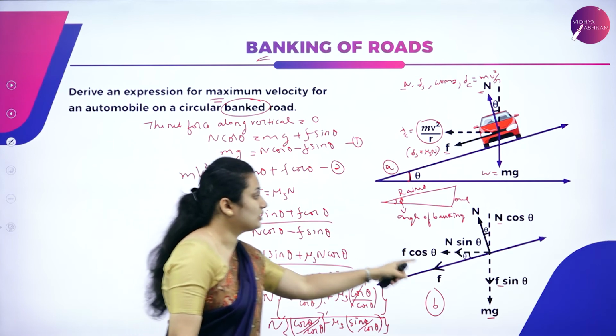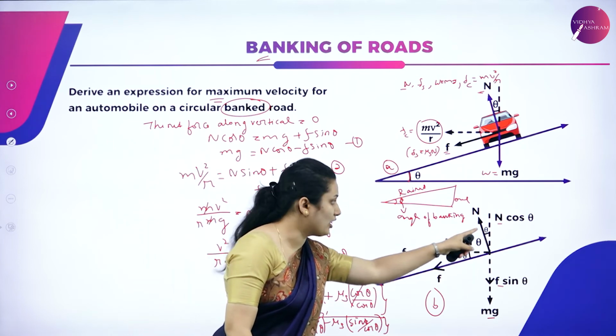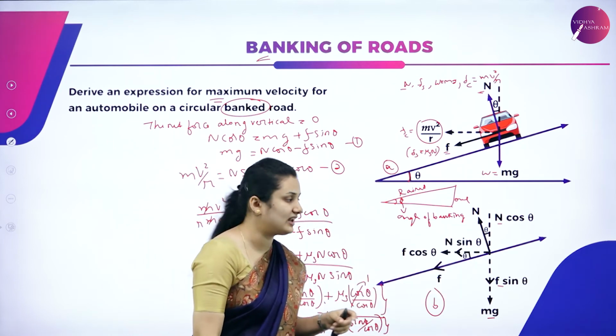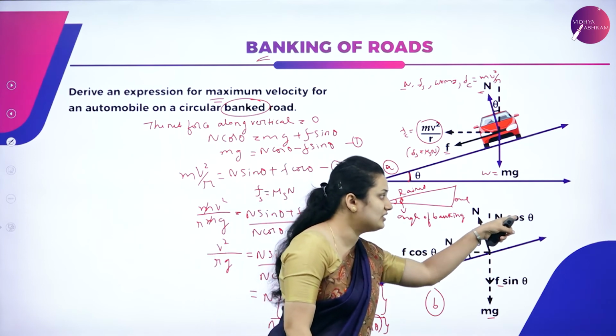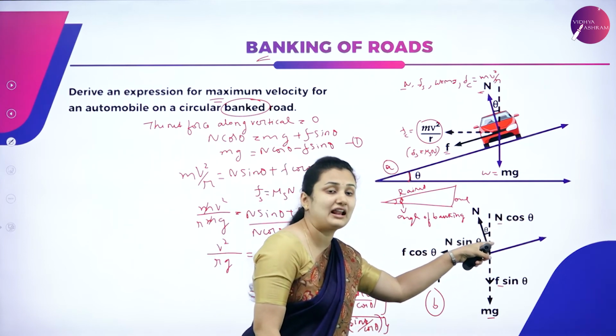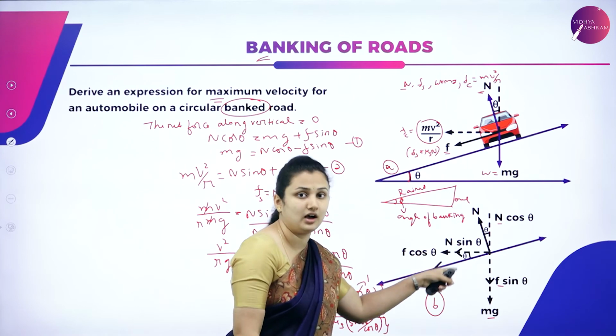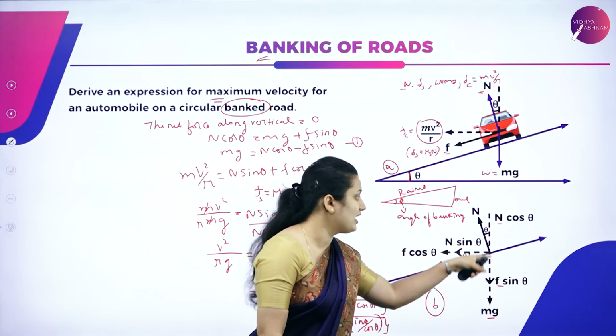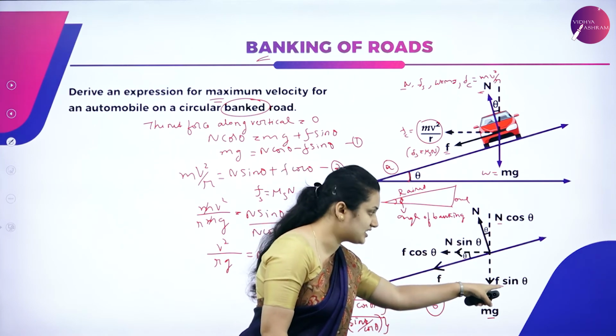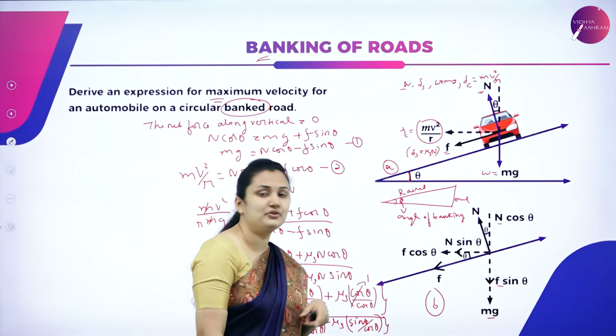So next, what are the components of N along the vertical and horizontal axis? Along the vertical it is N cos theta. The component of N along the horizontal is N sin theta. What are the components of force F? Along vertical it is F sin theta. Along horizontal it is F cos theta.